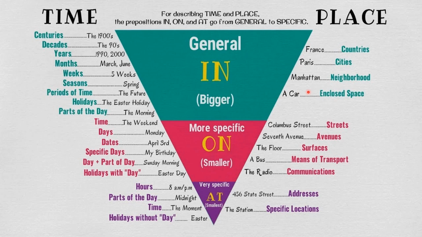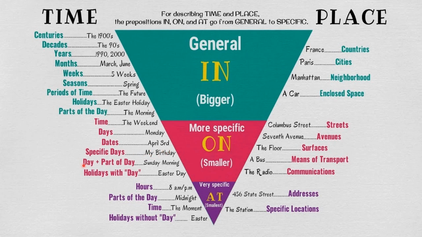Now time, used for on: on the weekend, on Mondays. See, before all the weekdays we use on, and on the weekend, not in the weekend. On April 3rd, only a particular day of the month. Before a month we use in, but before a particular day we use on. Specific days: on my birthday, Christmas day, like that. Day, part of the day.